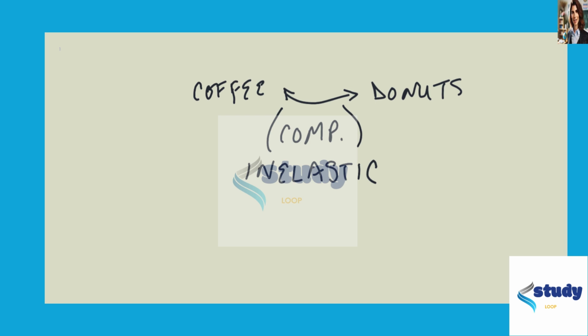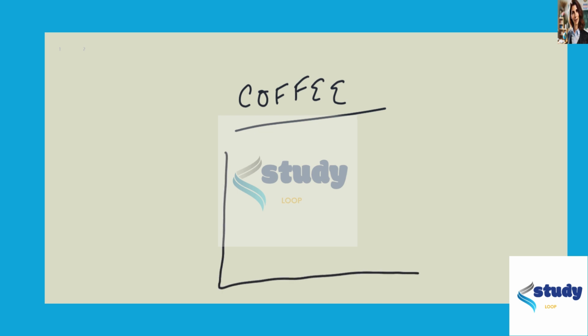Okay, so let's do some diagrams then. We'll start with coffee. If our demand is inelastic, it's going to be much more vertical. And let's say we have a roughly normal supply curve. Now, in this instance, when I say normal, by the way, I mean roughly unit elastic.